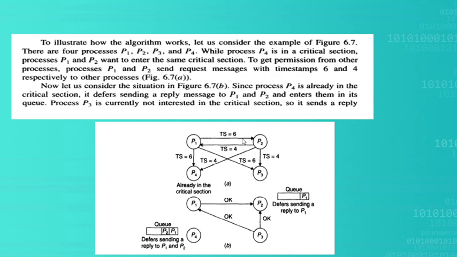P1 sent its request message with timestamp equal to 6, and P2 sent its request message, saying I want to execute in the critical section, with timestamp equal to 4. So which process should get access? P2, because its timestamp is lower than that of P1.